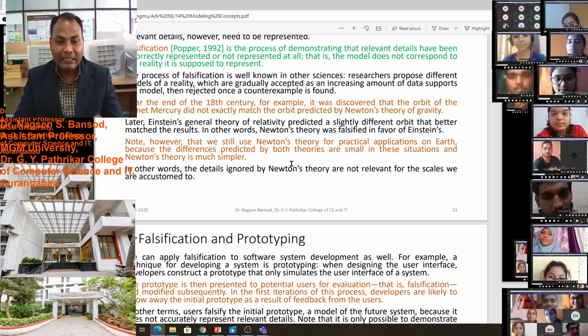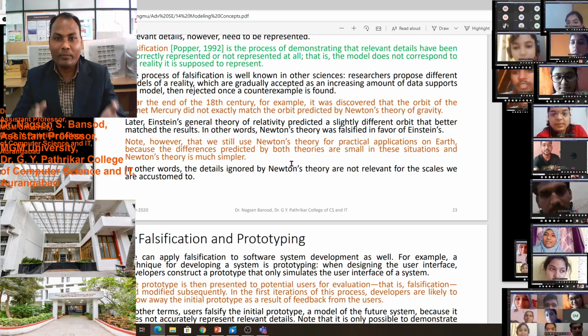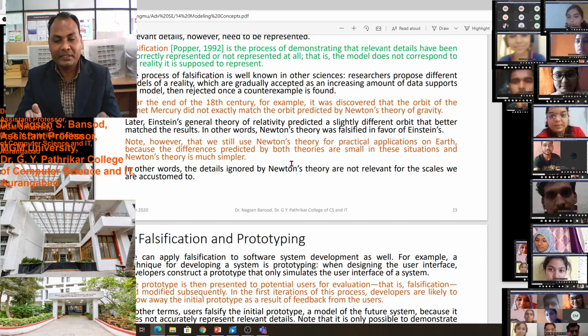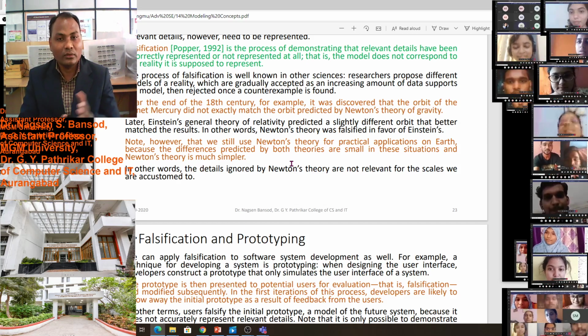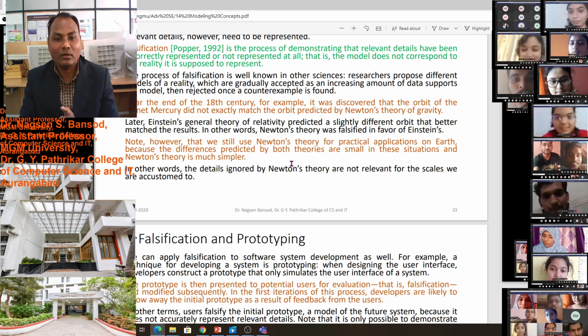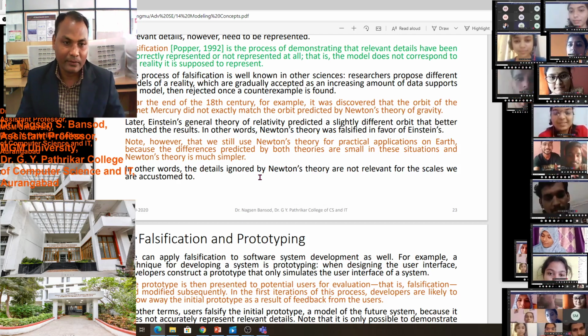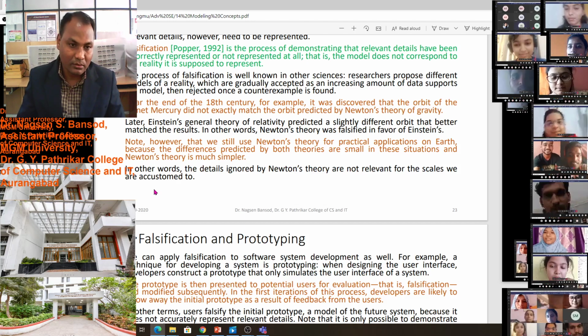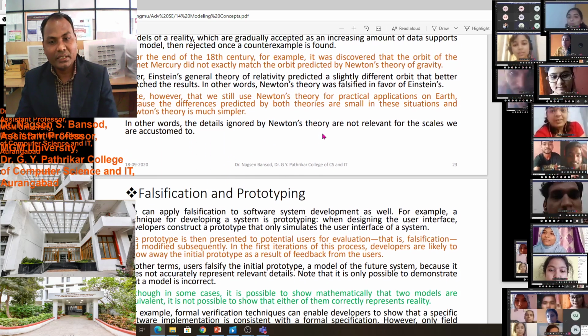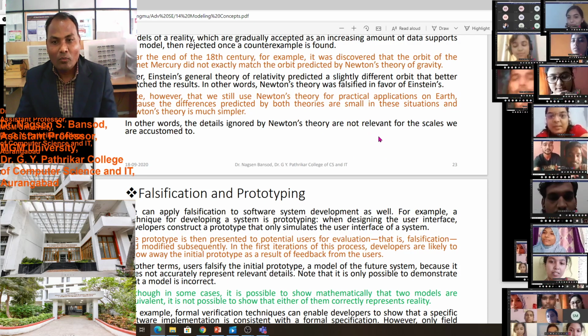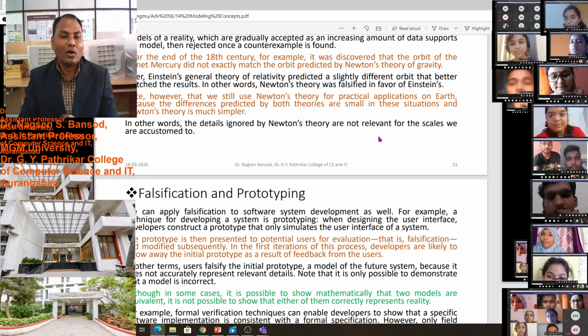So till date we are using Newton's theory for practical purposes and explanation, though it is falsified, though it is wrong. That is the falsification. In other words, the details ignored by Newton's theory are not relevant for the scale we are accommodated to.